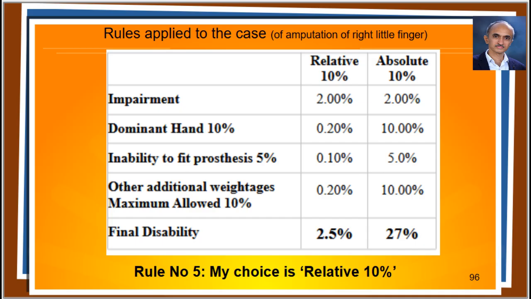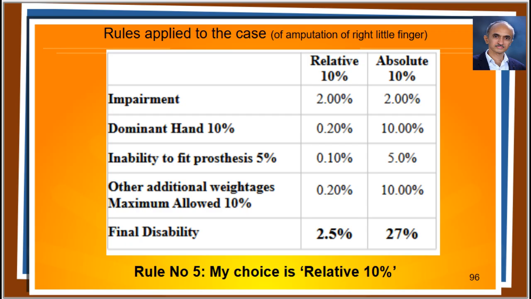Suppose there is neuroma and infection in this case. That would be another maximum 10%. According to relative 10% approach, which means that I am following rule number 5, 10% for dominant hand gets applied over the 2% PPI and results in 0.2%. Similarly, other additional weightages are dealt with. Final value would be 2.5% in that case.